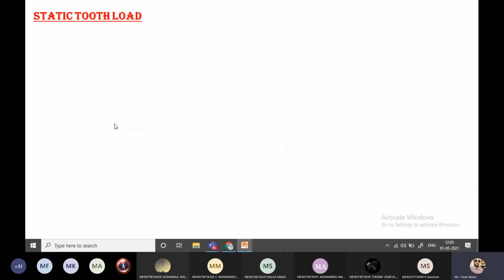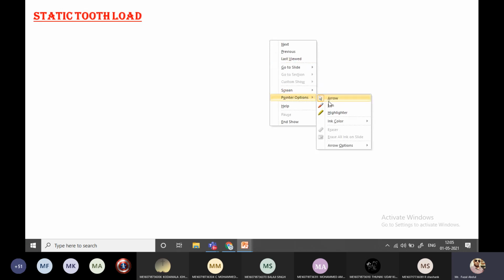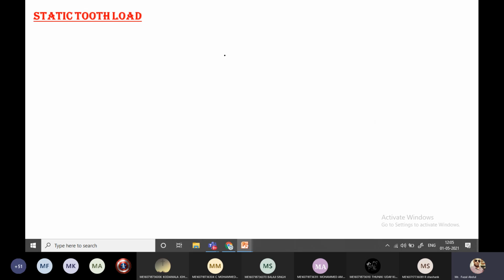Another one is static tooth load. Static tooth load is nothing but, when the gear is rotating continuously, two types of load act on the gears. One is static, one is dynamic. So this is the static loading. This one is also referred to as beam strength and endurance strength.